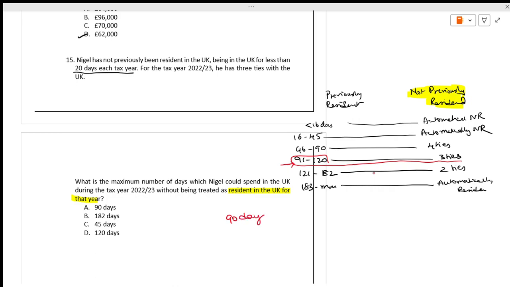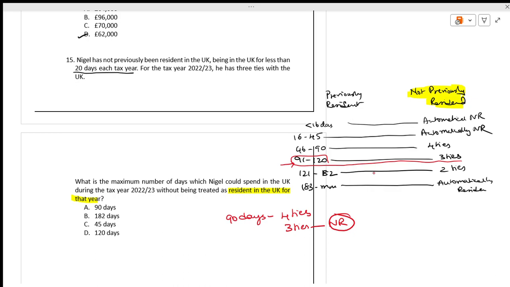He can be there for 90 days; with 4 ties he would become resident, but 90 days with 3 ties, he will be non-resident. Got my point?